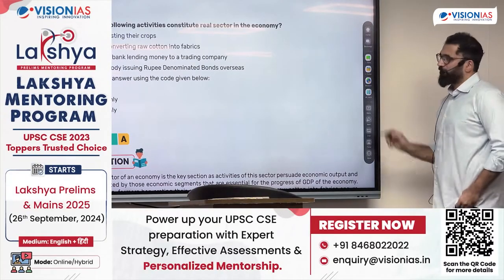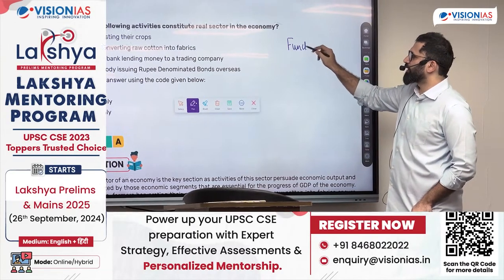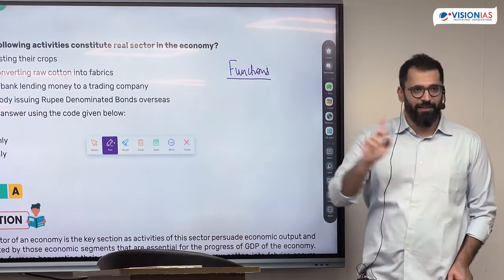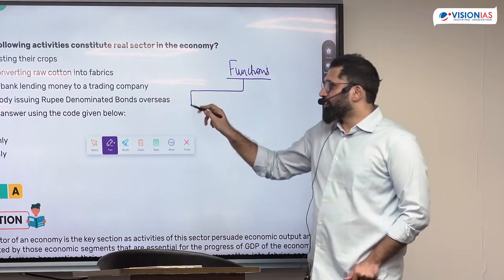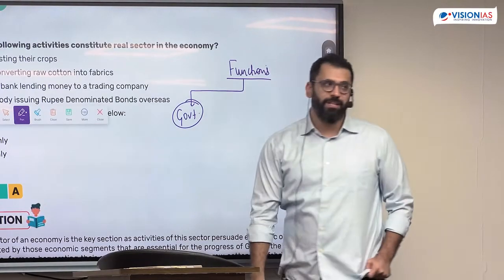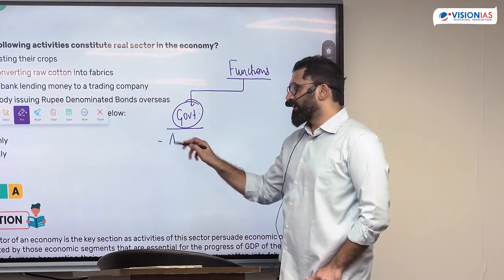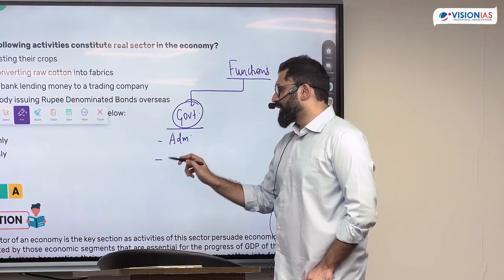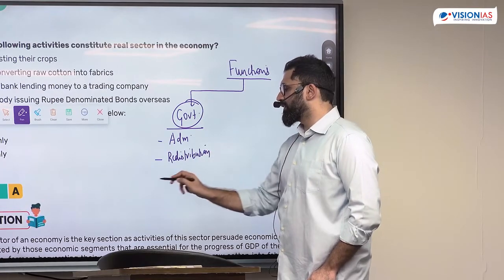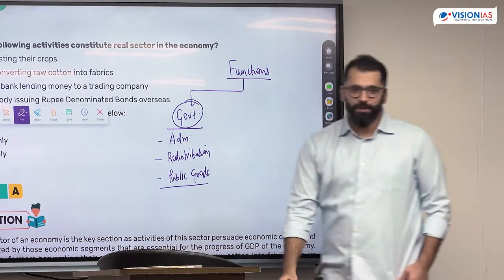Yes, any particular economy based on the functions it performs or the activities it does, it is divided into three sectors. So when you understand growth, this is the starting point. Based on functions, one is the government sector. अब ये चीज सिर्फ गवर्नमेंट ही करती है. What is the role of government in the economy? The role of the government is administration. Law and order is part of administration. Second is redistribution, and the third is providing non-marketable goods and services, that is public goods.